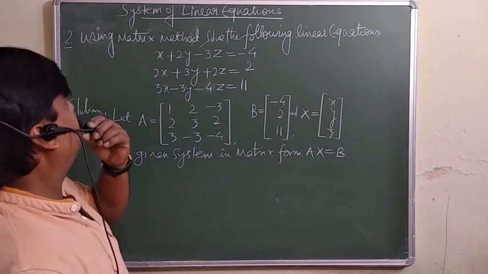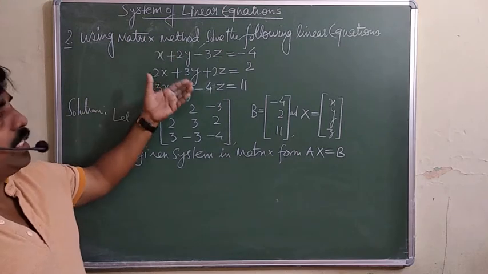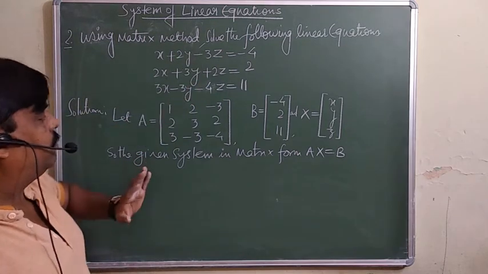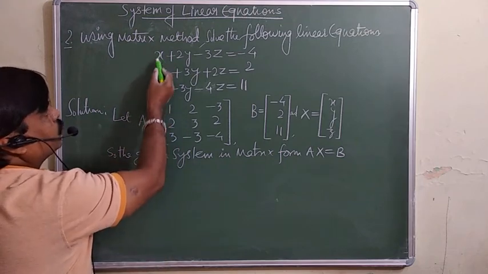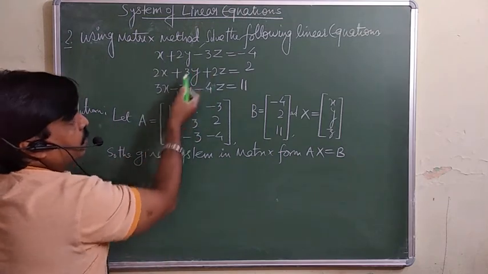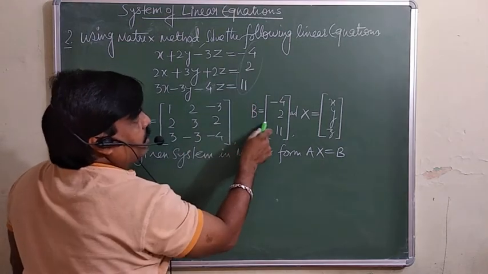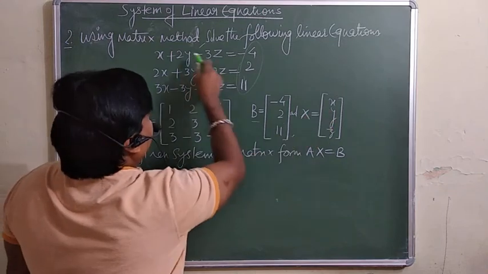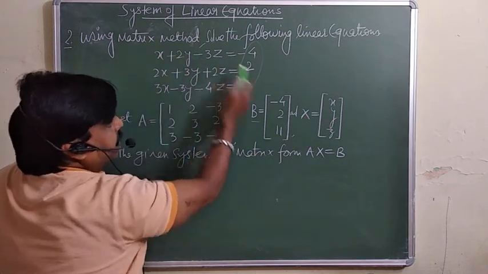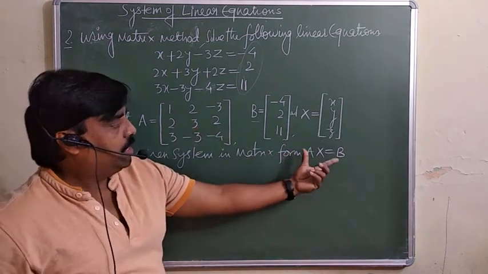Yes, now we are taking these equations and we will solve by using the matrix method. The equations are given. So first of all you must write down A. A means you must write the coefficients of x, y, z along with the sign. B is the constant terms, and X is x, y, z here. It means the given system is in the form of AX is equal to B.